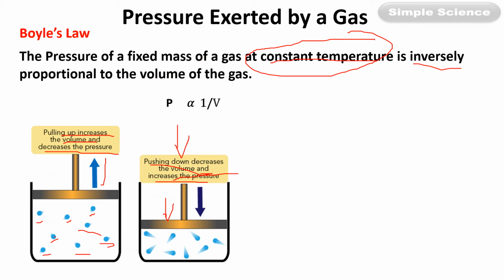This is the relation: P is proportional to 1 by V, or P into V is equal to constant. What do you mean by P into V is equal to constant? That means the product of pressure and volume is constant.